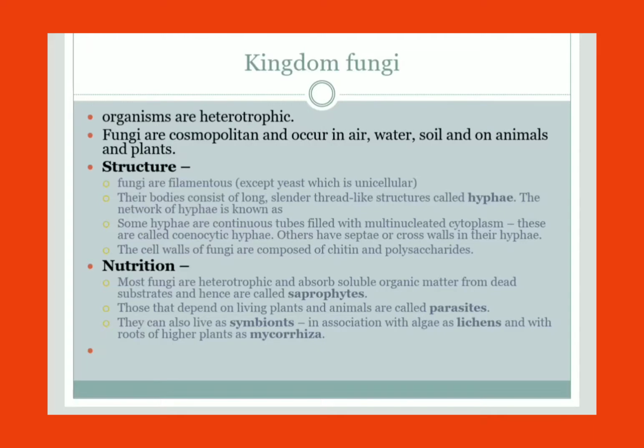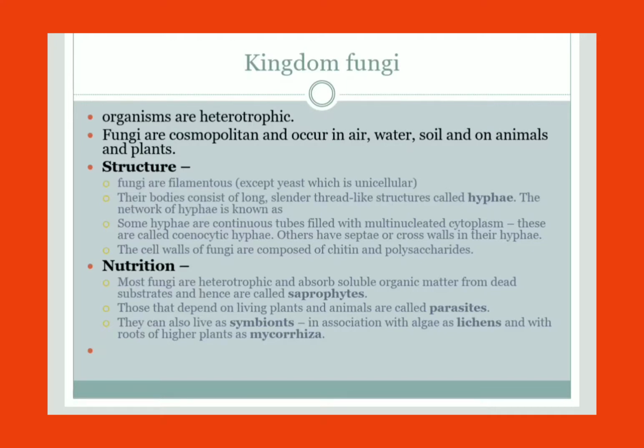These are eukaryotes, so they will have a eukaryotic cell, and the cell wall is made up of chitin, which is a polysaccharide. Nutrition: these are heterotrophs, as we already discussed, and they depend upon dead organic matter, that means saprophytic nutrition. They also cause diseases and depend upon other organisms, so it is parasitic. It is also symbiotic, in association with algae as lichens, and also with higher plant roots, that is a mycorrhizal relationship.